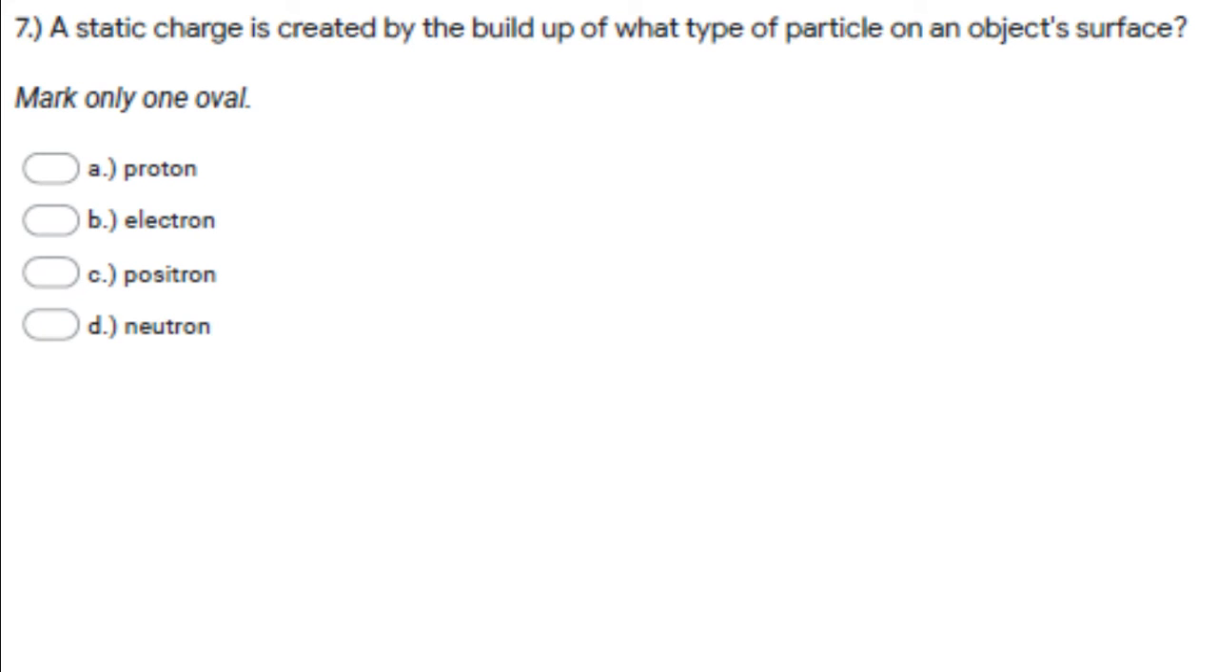Right, question 7. A static charge is created by the buildup of what type of particle on an object surface? Is it A, protons, B, electrons, C, positrons, or D, neutrons? Right, the correct answer is B, electron.